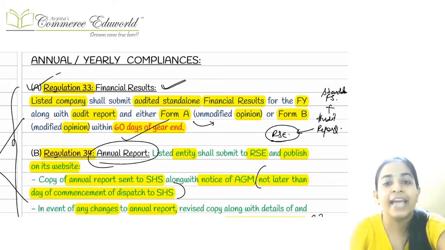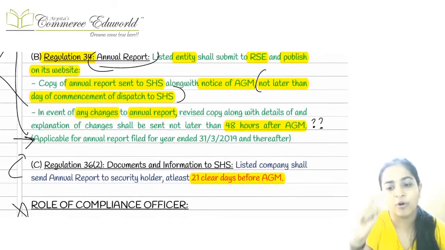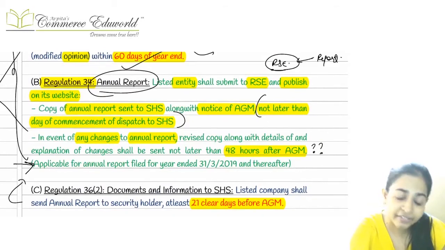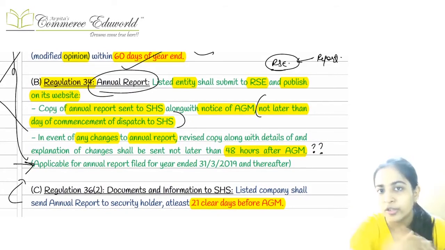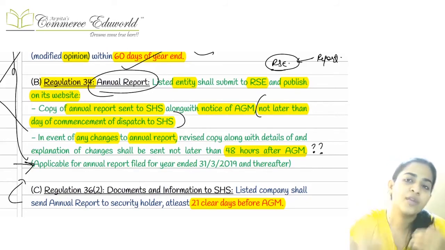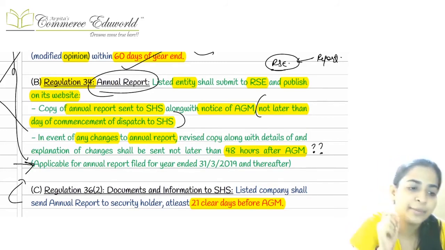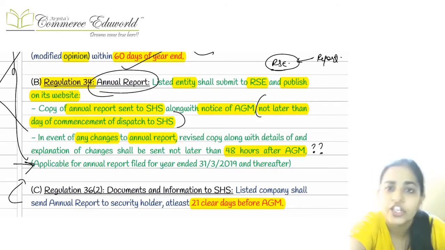Then they are telling that the annual report copy, the entire booklet which contains the annual report of the company, should be sent to the recognized stock exchange. That is sent to the shareholders also at least 21 clear days before the general meeting. So as soon as you start dispatching to the shareholders, immediately you have to dispatch it to the recognized stock exchange also.